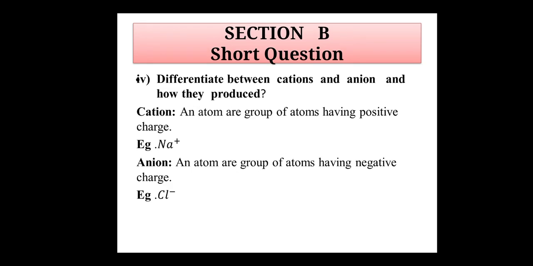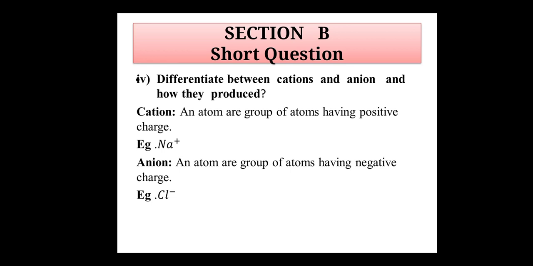The next question of this section is: differentiate between cation and anion and how they are produced. An atom or group of atoms having positive charge is called a cation. For example, Na plus. Anion: an atom or group of atoms having negative charge is called an anion. For example, Cl minus. How they are produced: when an atom loses an electron it forms a cation, and when an atom gains an electron it forms an anion.